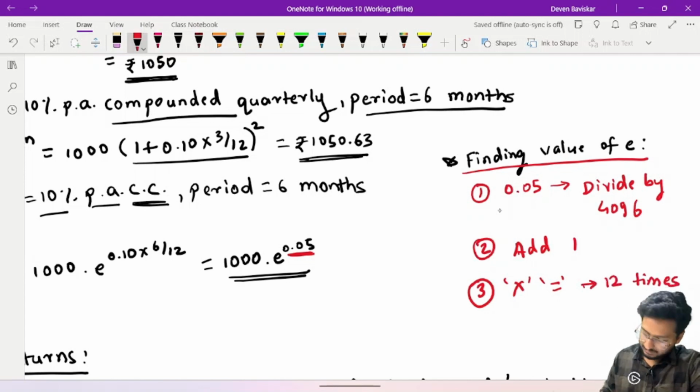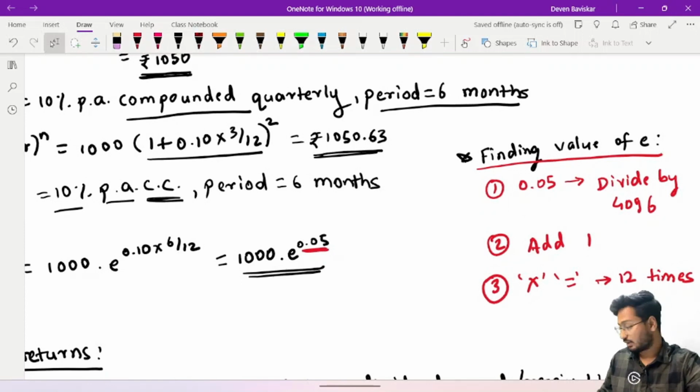Now in this case, let's just find the value of E raised to 0.05. 0.05 divided by 4096 plus 1, second step, into is equal to 12 times.